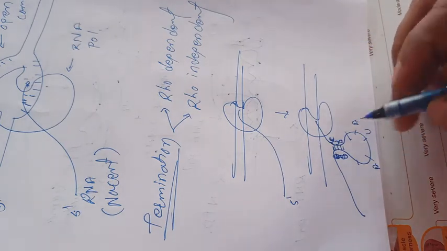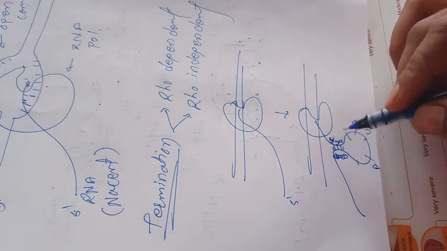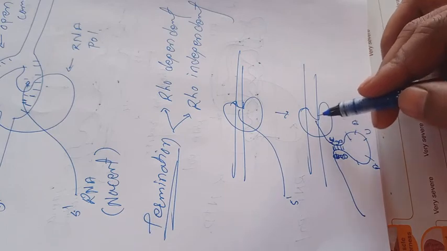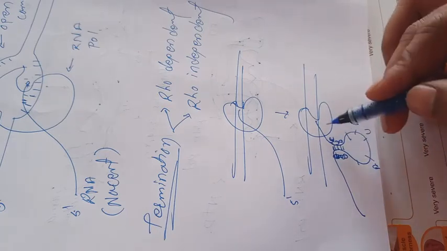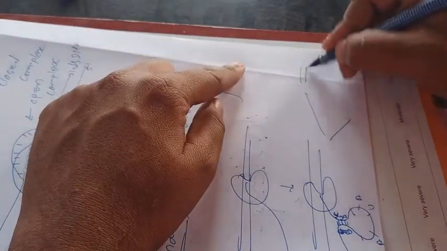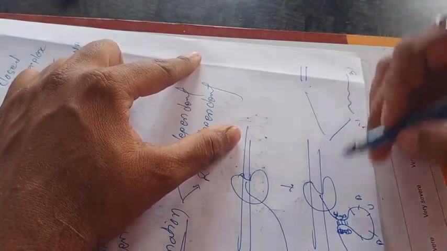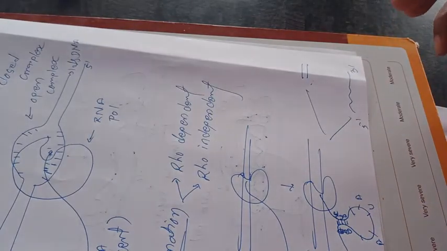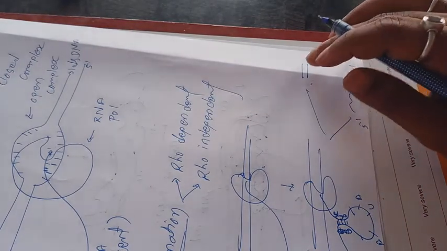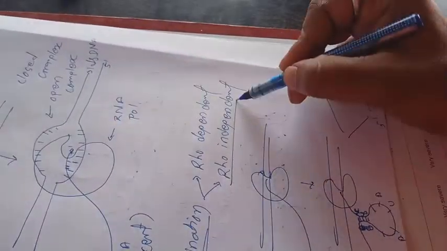These weak bonds are dispersed, and the GC compact bonds form compact bonding between the adjacent nucleotides. They can create pressure where the nascent RNA strand is attached, and they will pull the RNA, and it will be separated out like this. The double strands of DNA will be separated out, and the nascent RNA will be separated out. It is 5 prime to 3 prime, and the termination of transcription will be completed by the rho independent pattern.